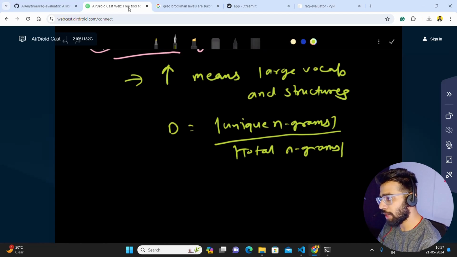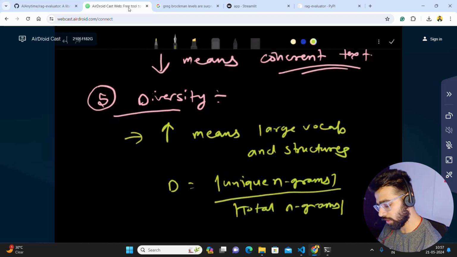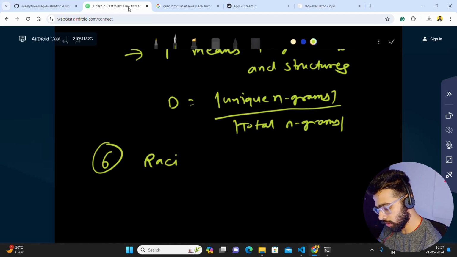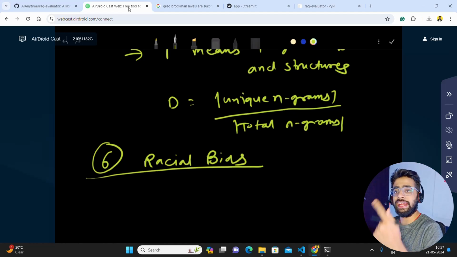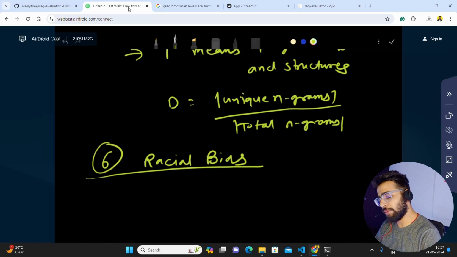Now the next is racial bias. For racial bias, I used a standalone, out-of-the-box model on Hugging Face. I'll show that when I'm writing the code. Let me just write racial bias. You can also look at WEAT for demographic diversity analysis. I forgot the full form of WEAT, but I have a video on that.